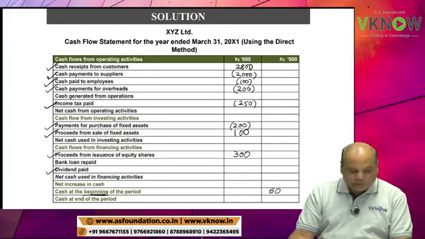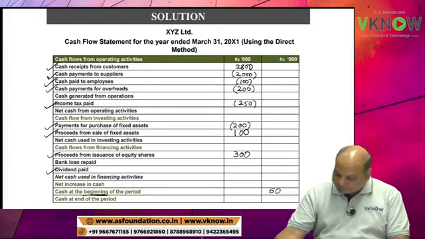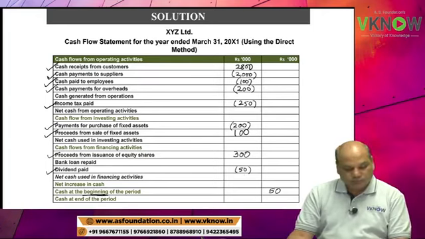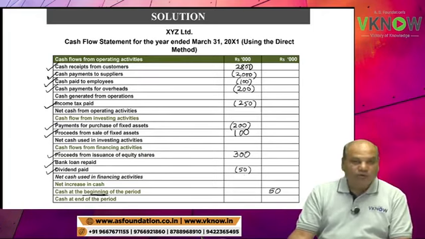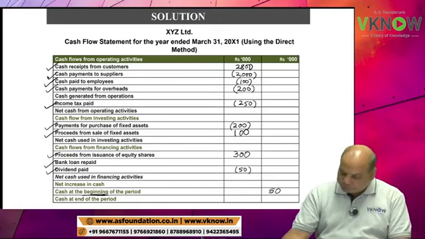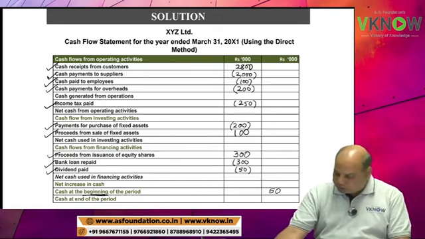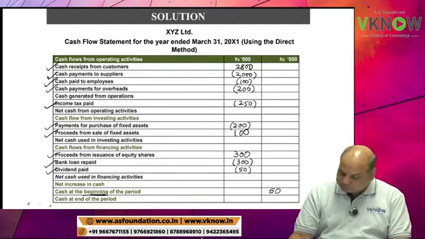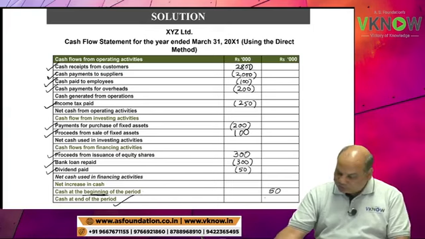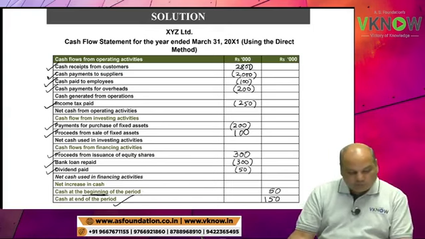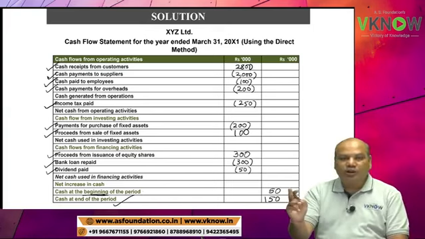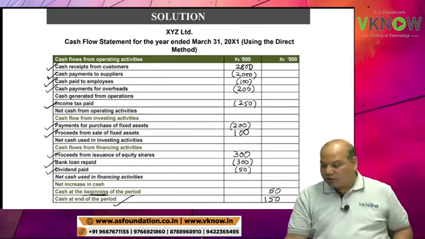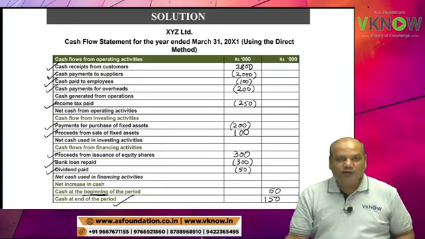Dividend paid in financing activity, 50 in bracket. Repayment of bank loan, financing activity, 300 in bracket. Closing balance 150, last line, outer column. Now students will tell me what is cash flow from operating activity, investing activity and financing activity.